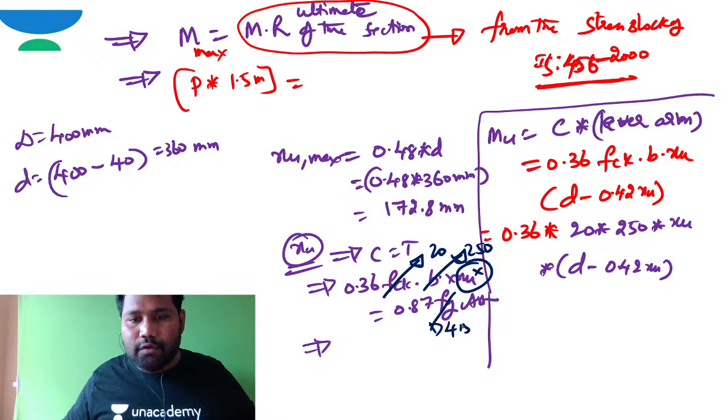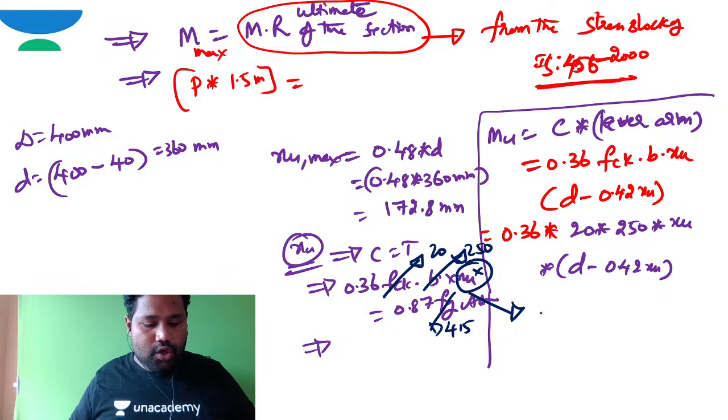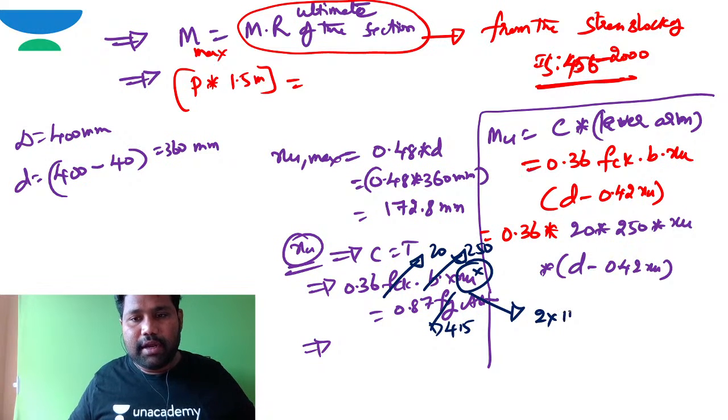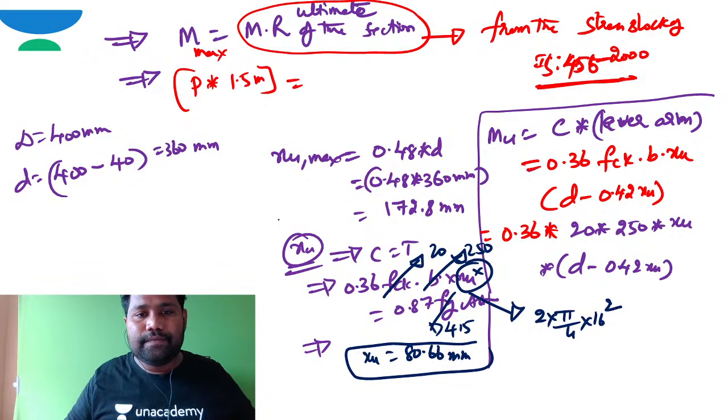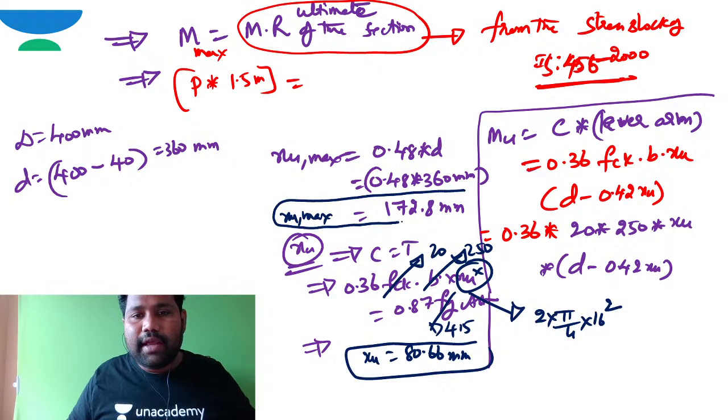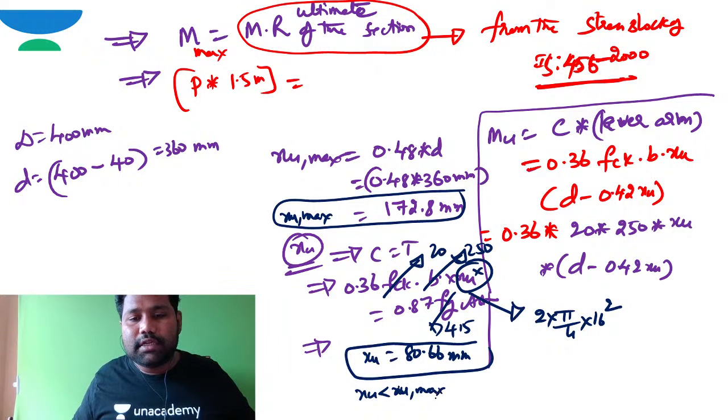Fy is 415, and AST, how can you write AST? It is 2 bars of 16 millimeter diameter. If I just substitute, the value of this XU will be 80.00 millimeter. This is XU, and this is XU max. Comparing both, definitely XU is less than XU max, so it is an under reinforced section.